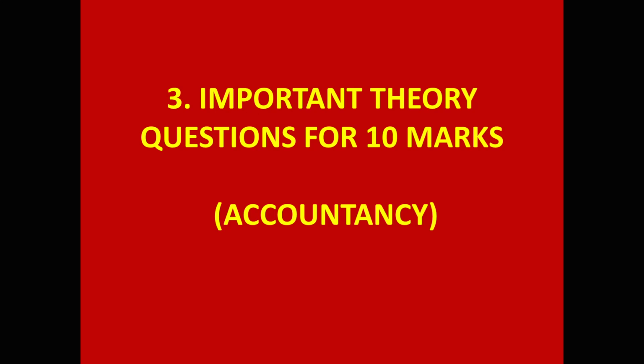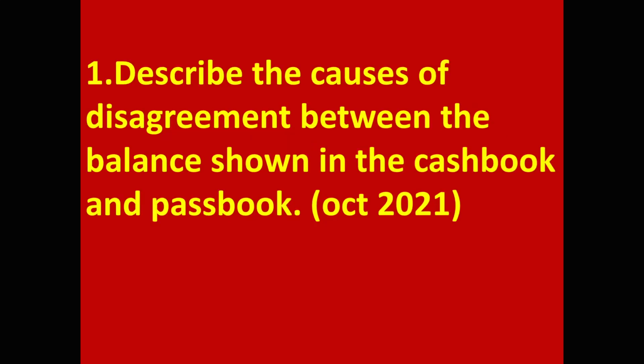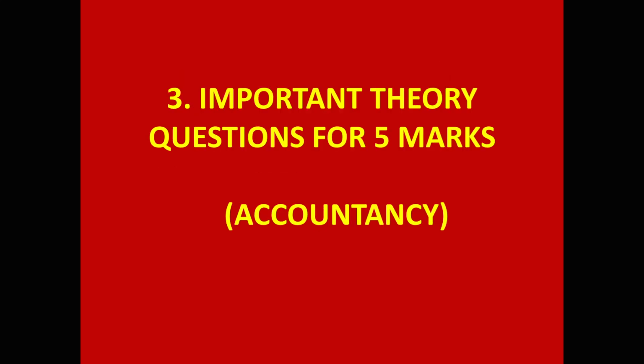Second point is completed. Come to third point, important theory questions for 10 marks from accountancy part. Only one question is important. Describe the causes of disagreement between the balance shown in the cash book and passbook. Same point, third point, important theory questions from accountancy part for 5 marks.